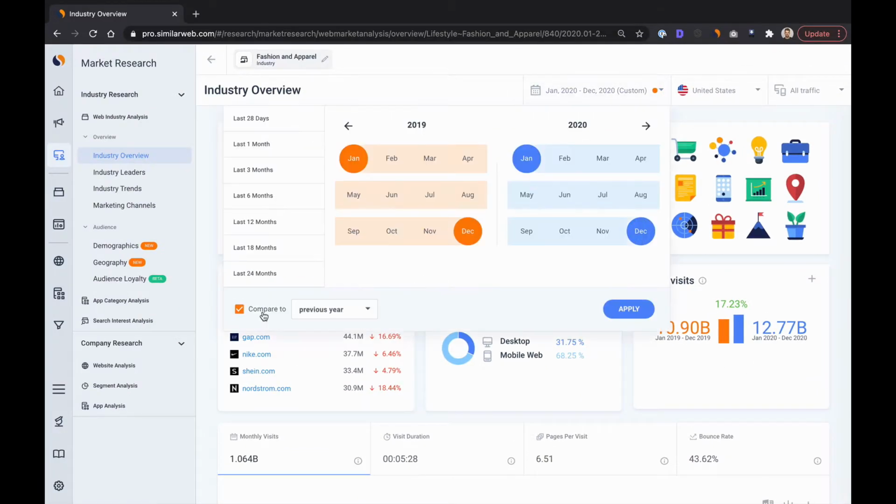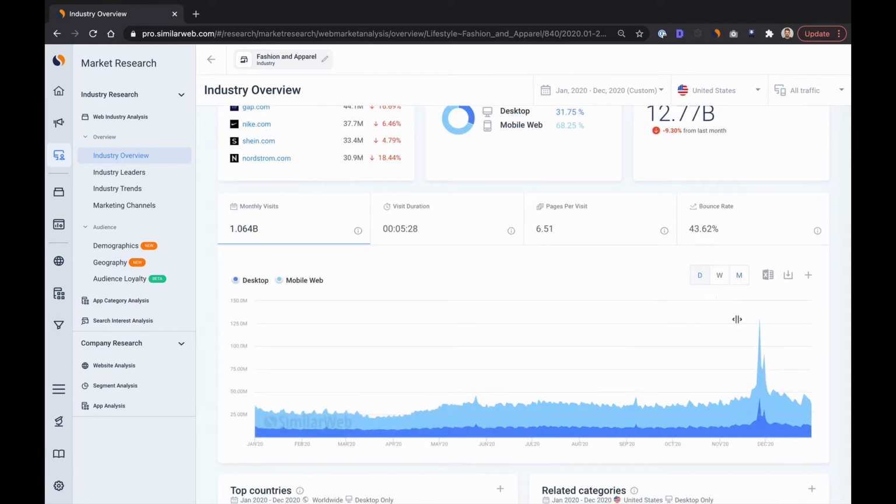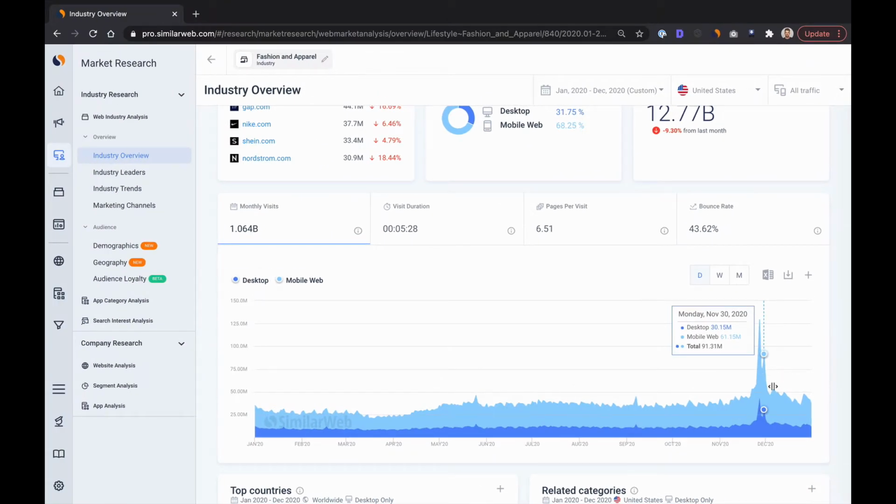And I can also switch to a daily view in order to look at major shopping holidays like the impact of Black Friday as well as Cyber Monday. Also of note here is the dominance of mobile. Just look at that light blue section.